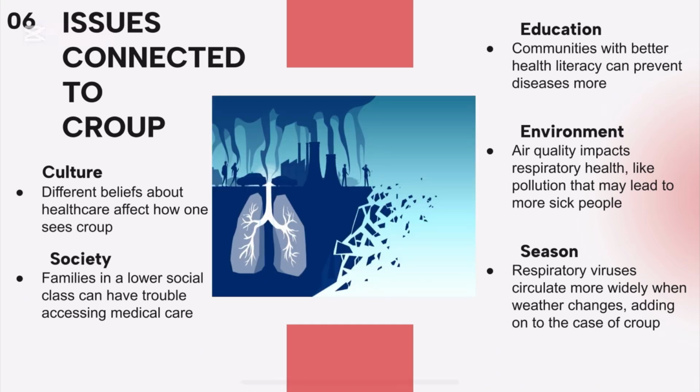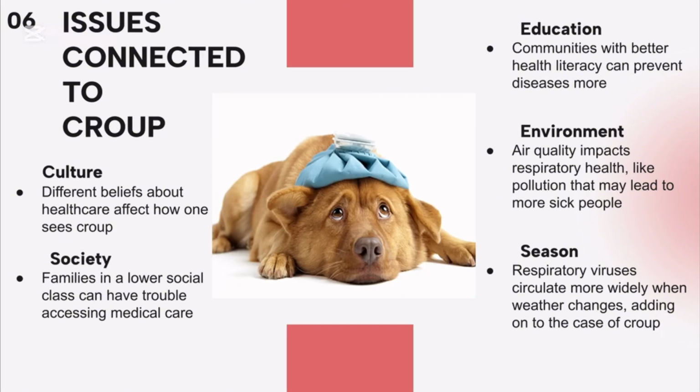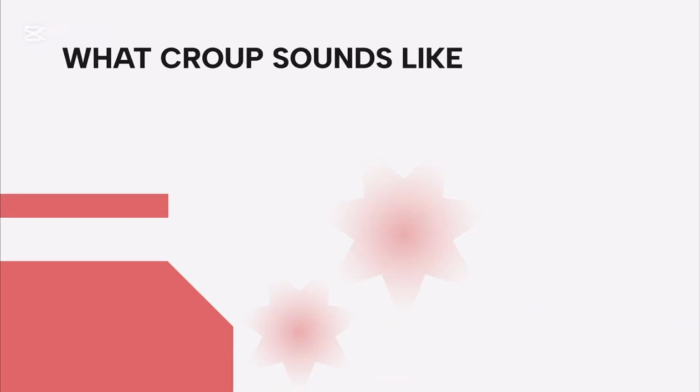Environmentally, factors such as air quality can impact respiratory health. Living in areas with high pollution levels can increase the risk of respiratory infections, which may lead to more cases of croup disease. Seasonal changes can also affect the incidence of croup, as it is more common during fall and winter when respiratory viruses circulate more widely. What croup sounds like.